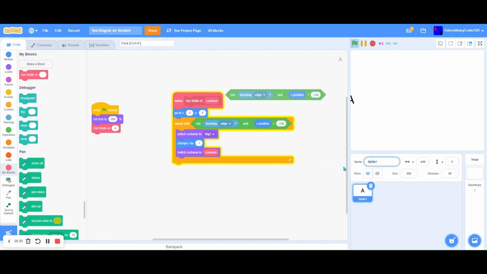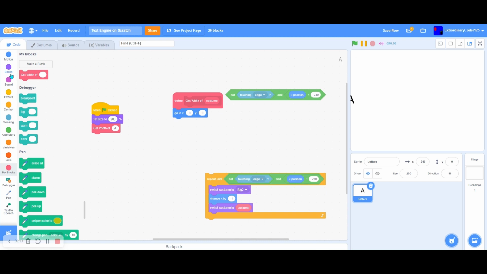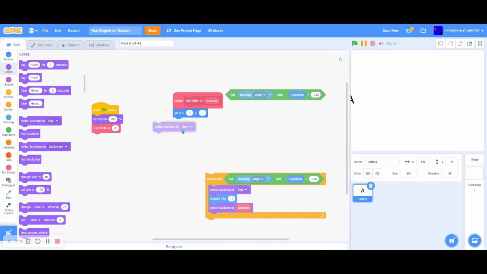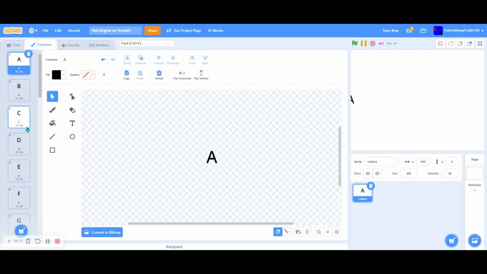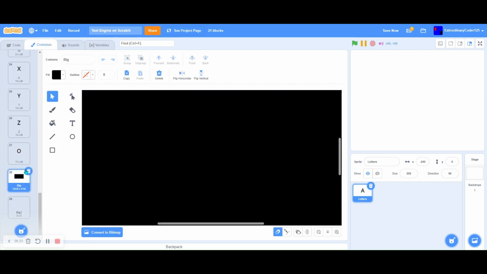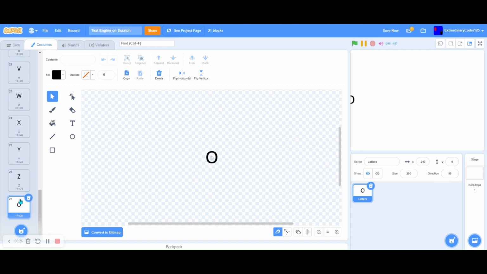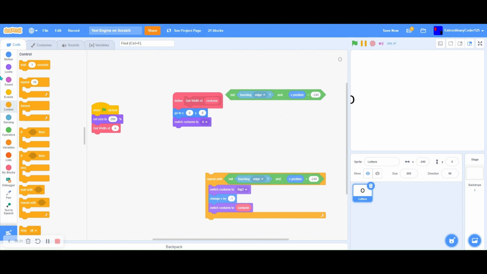Okay, we're actually going to have a little change of plan. Instead of this, first we're going to switch costume to our first costume, which would be A. And then let's see how many costumes we have. We don't really need these anymore. We just want to go all the way here, so 27. Repeat 27. So now we repeat until we're not touching edge.